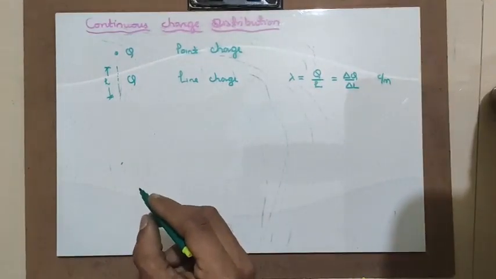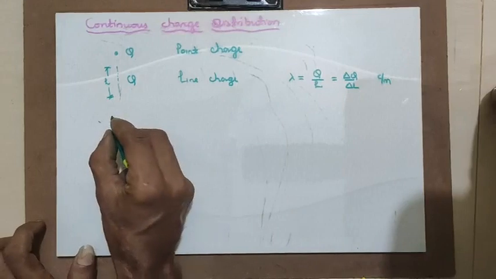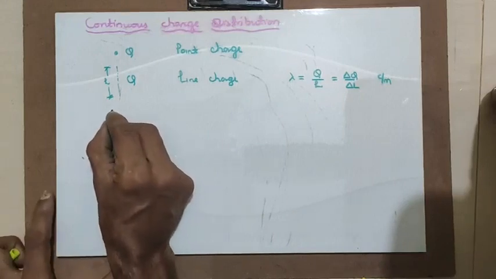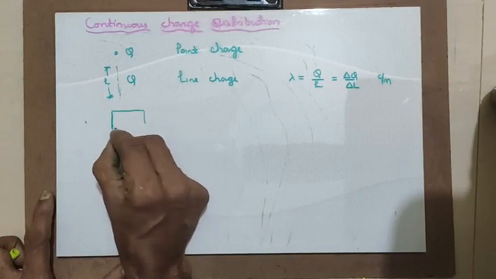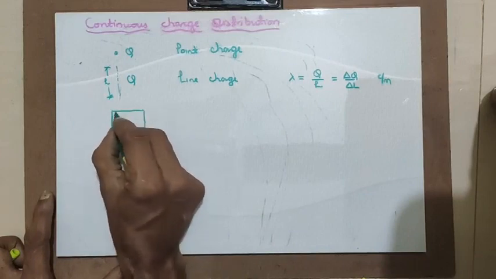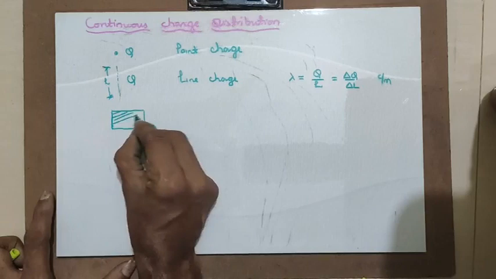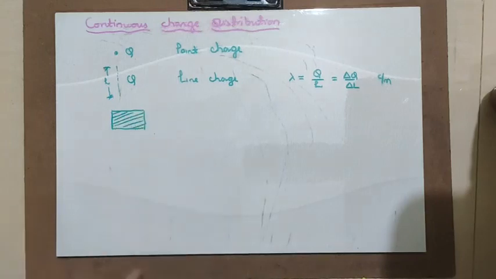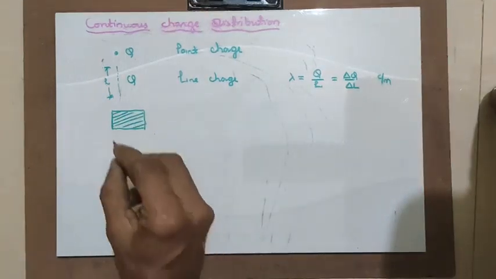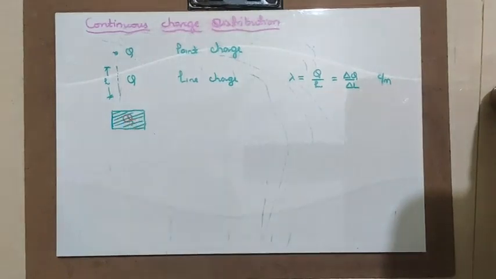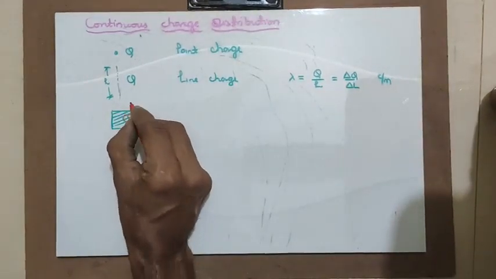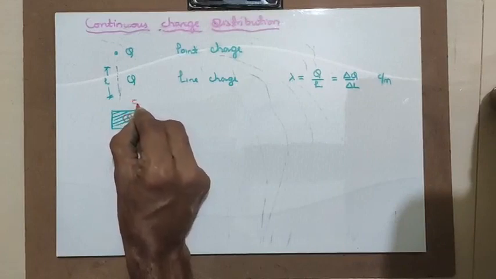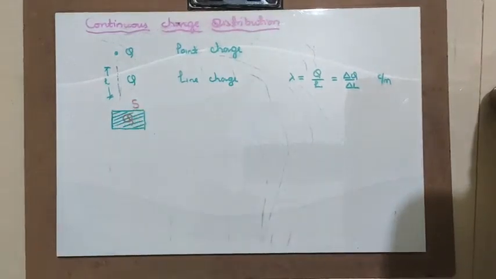Similarly, there will be surface charge density. Suppose the total charge Q is distributed over the surface, then it becomes surface charge density. Here the concept is total charge Q is distributed over surface S uniformly.